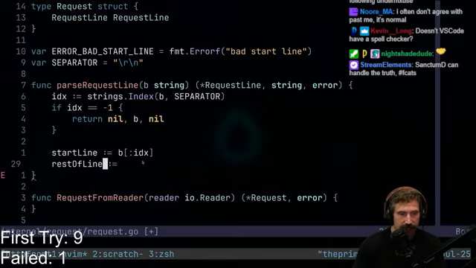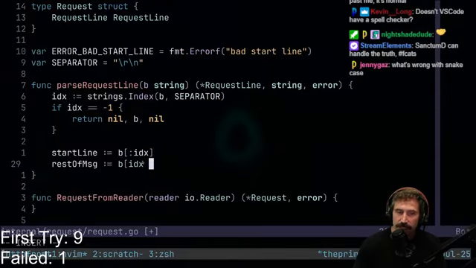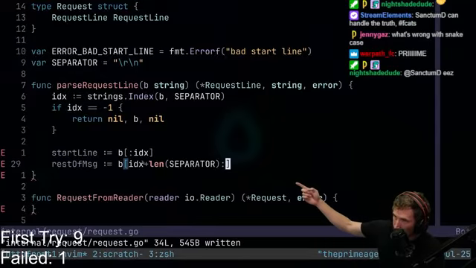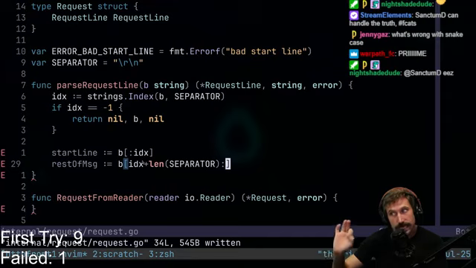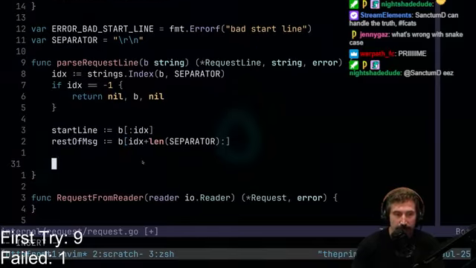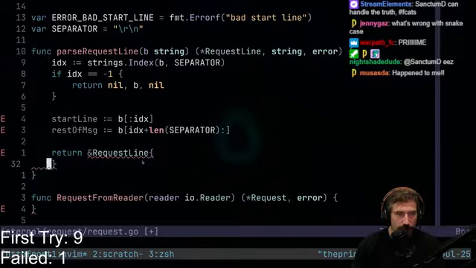Rest of message should be b, idx plus the length of the separator. Remember, we're skipping the separator. Don't include the \r\n. Your life will be miserable if you do that. Do not do it. I've made that mistake many times. So I'm going to return the request line. There we go. I will have the rest of message, and I'll have nil down here.